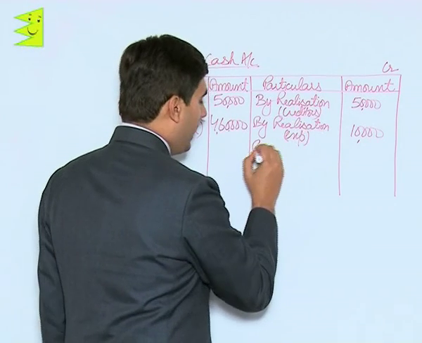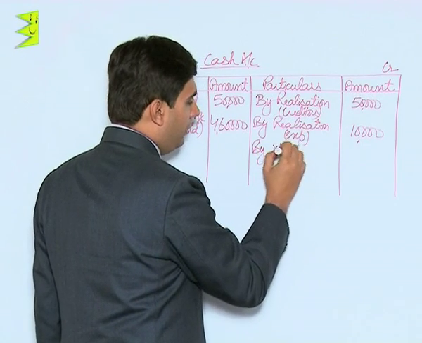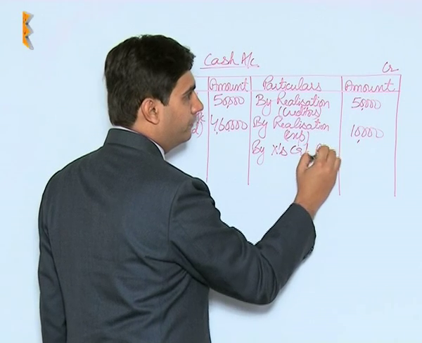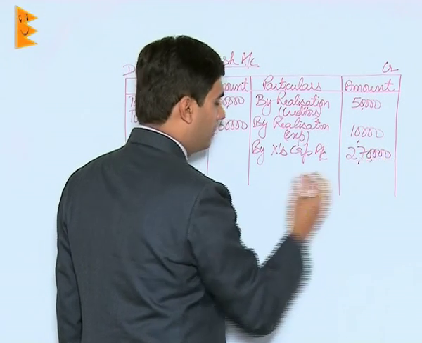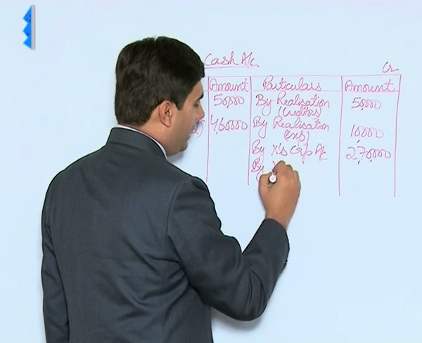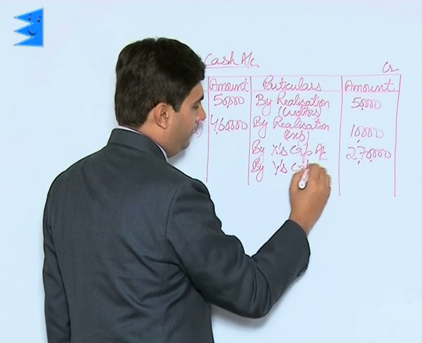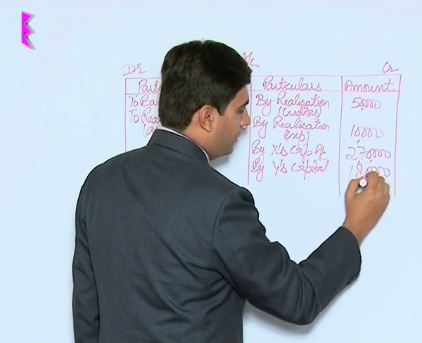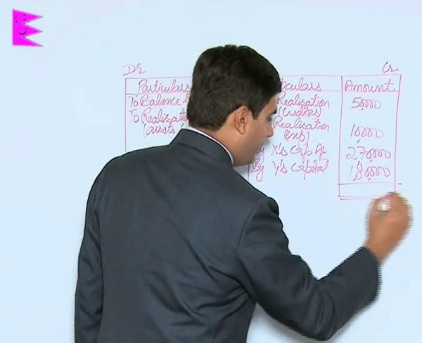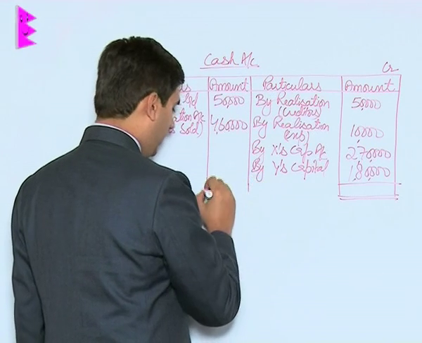And lastly, students, capital accounts of X and Y had to be settled by payment through cash. So by X's capital, 2,70,000, and by Y's capital 1,80,000. Now let us total it out.